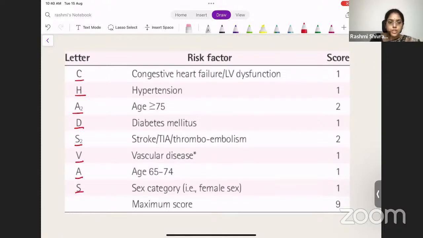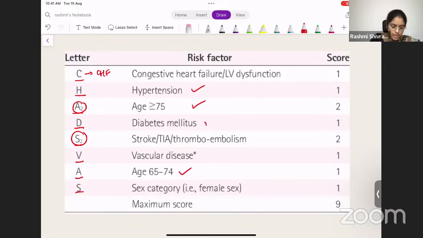Okay. So what happens in this? Each subheading is given 1 point, but there are 2 things which are given 2 points each. So that will be age and prior stroke. So the first one will be C for congestive heart failure. H is for hypertension. A is for age more than 75 years. So you have 2 age criteria in this. Age more than 75 years gets 2 points, whereas age between 65 to 74 years gets only 1 point.